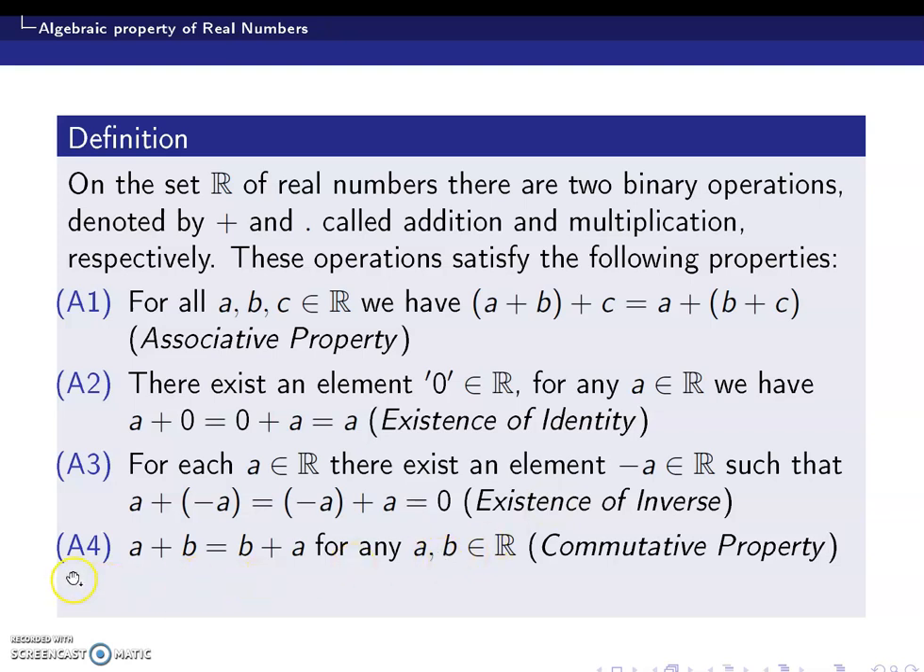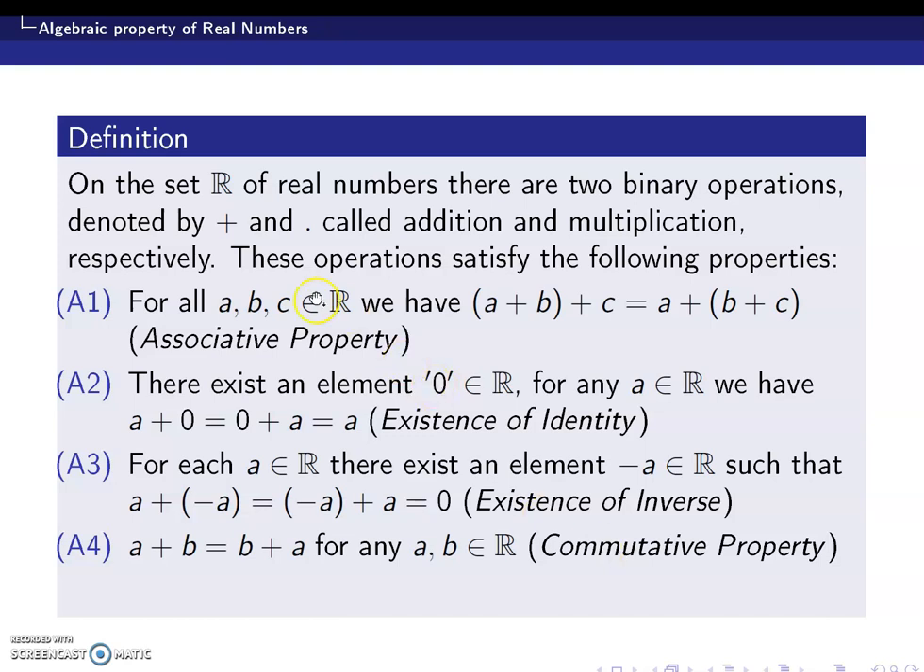Now the next property, the fourth property, states a + b = b + a for any a, b belonging to R, which implies you can add any two real numbers in any particular order. If you take two real numbers a and b, you can add them as a + b or b + a. You will always get the same real number as the answer. So real numbers can be added in any particular order. This property is called the commutative property.